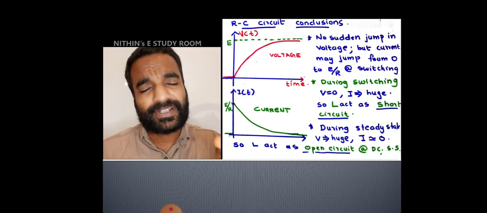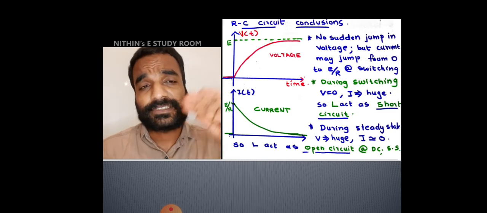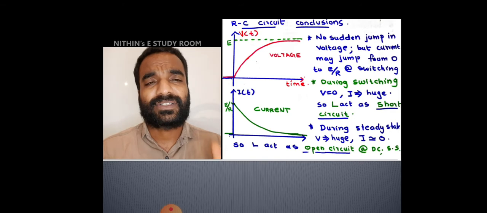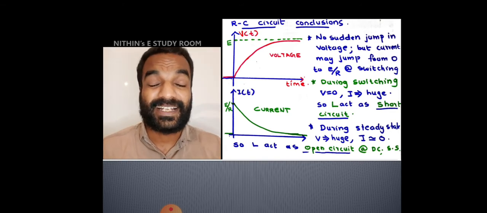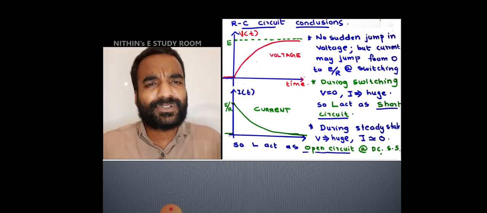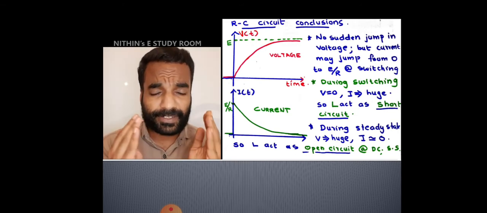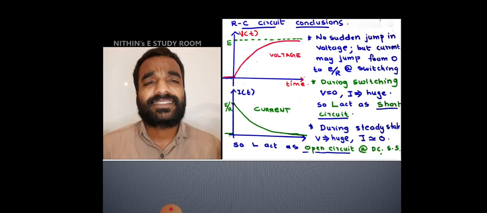The instant when the response reaches its final voltage or final current, that time is known as steady state. That condition is known as steady state because no disturbance is there at that moment. Nothing is disturbing the circuit.